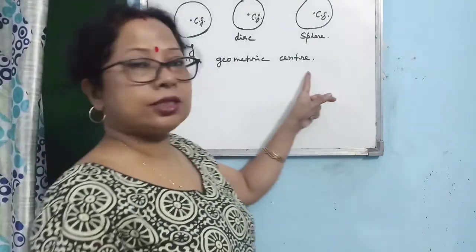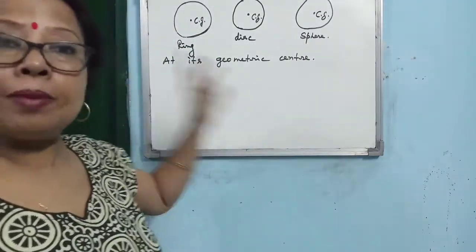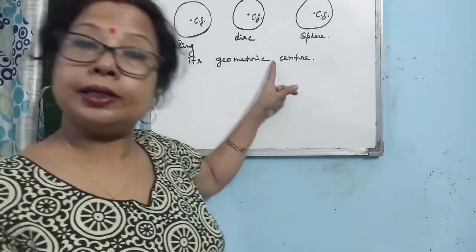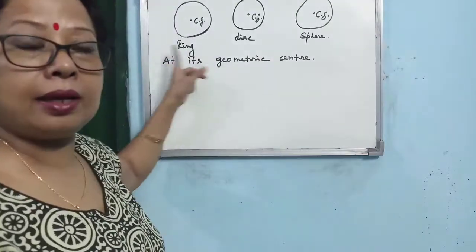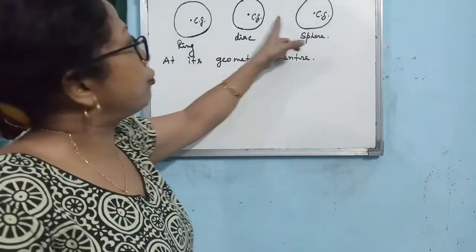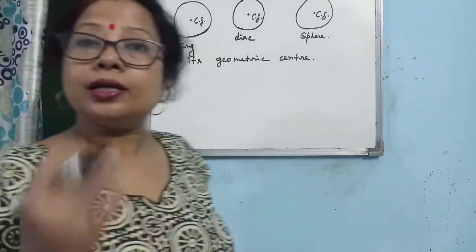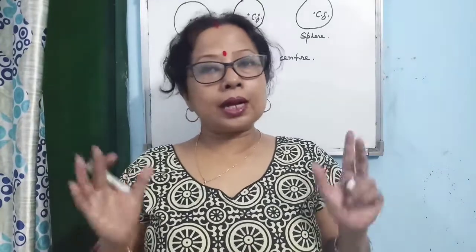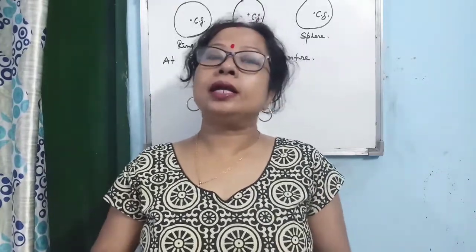Here is another point you have to remember: we are assuming the masses are distributed uniformly through the entire body. This is the assumption we are making when we say that the center of gravity is at the geometric center. It is not the case that mass is concentrated at one point or region, and the other region has less density. No. We are considering that mass is distributed uniformly through the entire body.